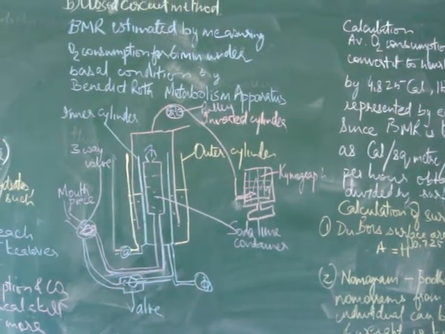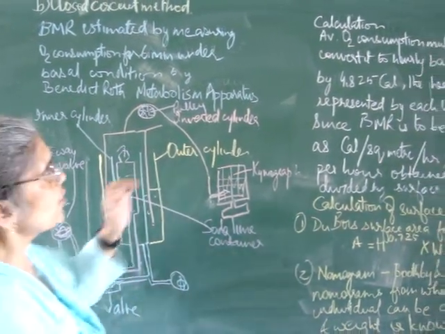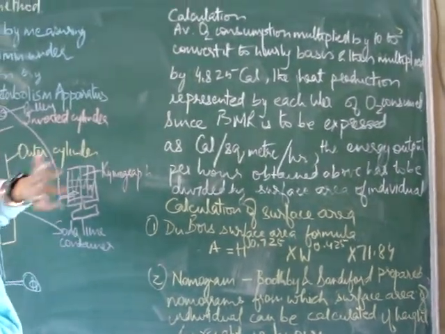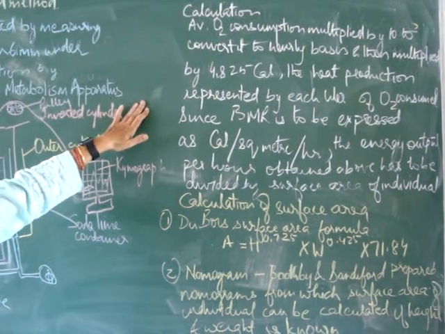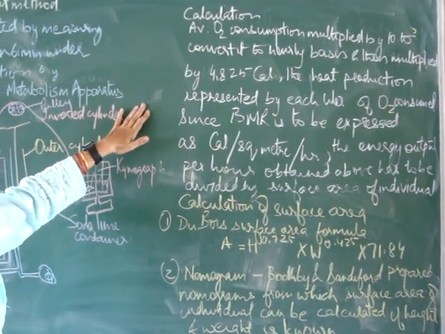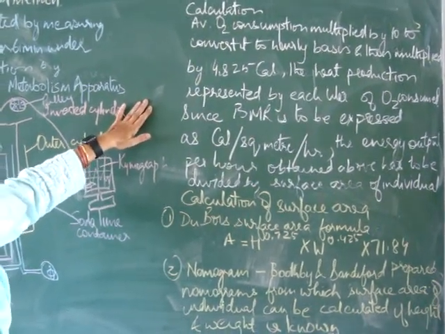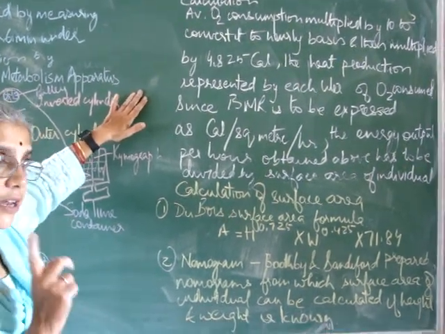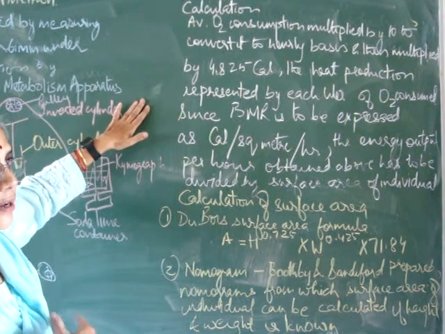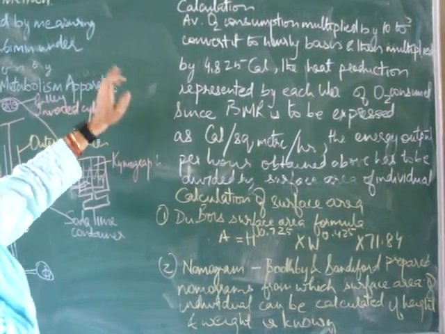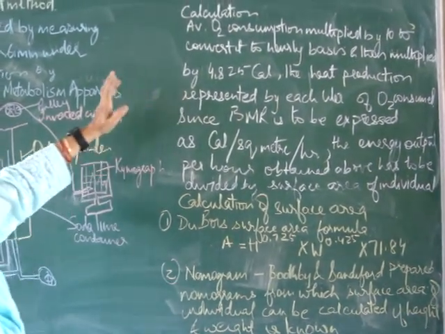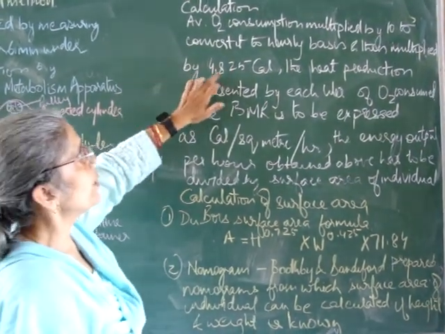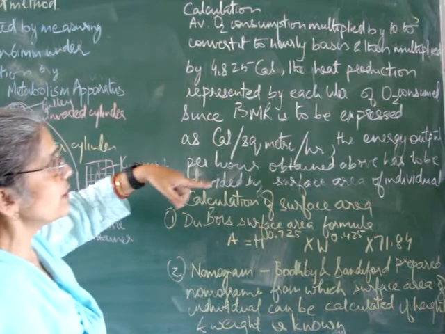So here is how we calculate. Average oxygen consumption is multiplied by 10 to convert it to an hourly basis, because the definition says the amount of energy output by a person in 1 hour per square meter of the body surface area. So we convert the oxygen consumption to hourly basis, and multiply it by 4.825 to get the energy output.